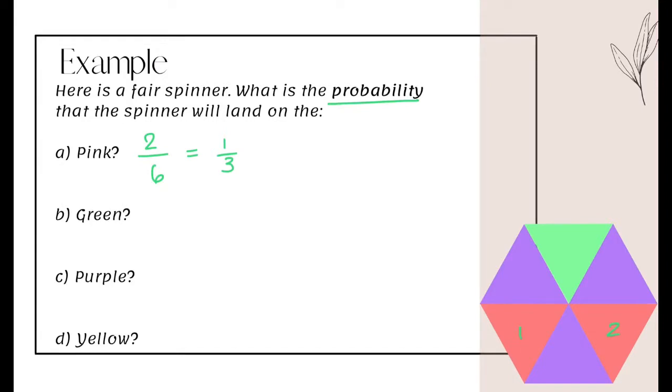What is the probability of it landing on green? There is only 1 section out of the 6. So the answer is 1/6. What is the probability of it landing on purple? We've got 3 purples out of the 6, which we can also simplify to a half. And what is the probability of it landing on a yellow? It is going to be 0.